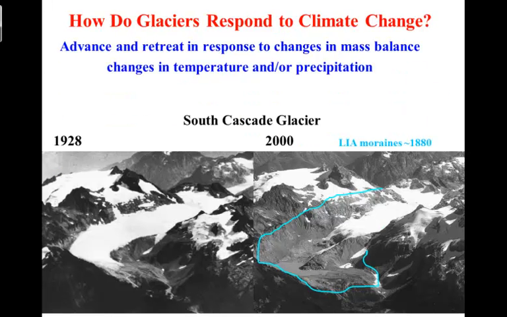The mass balance of South Cascade Glacier has been measured for about 50 years. During that time, the glacier has had mostly negative mass balance. And we know this because the glacier has gotten smaller with time, as shown by these photographs, taken about 70 years apart. We can see that during this time period, the glacier experienced predominantly negative mass balance. Why? The glacier is a lot smaller now than it was 70 years ago.